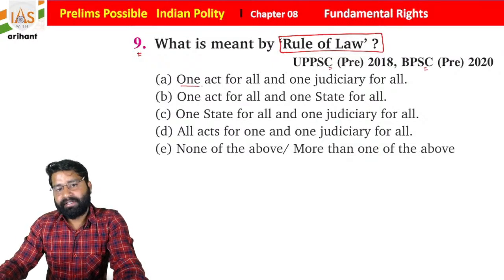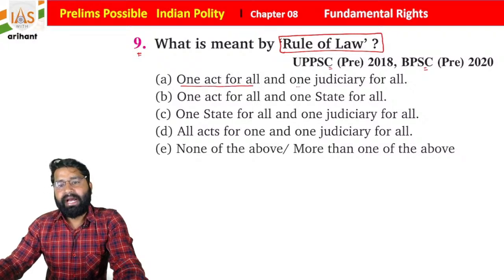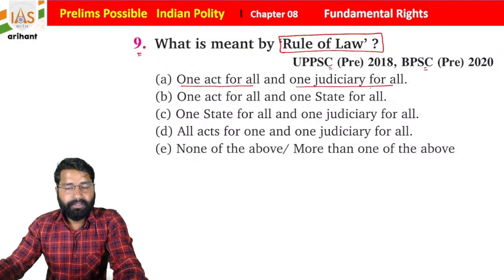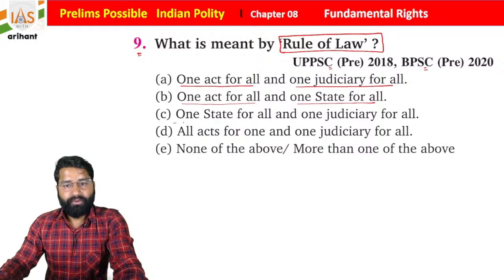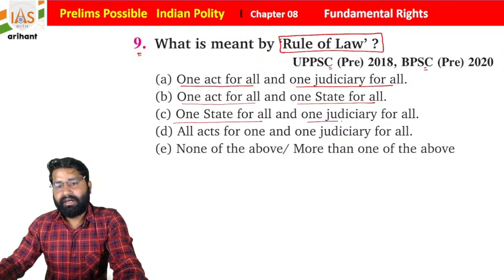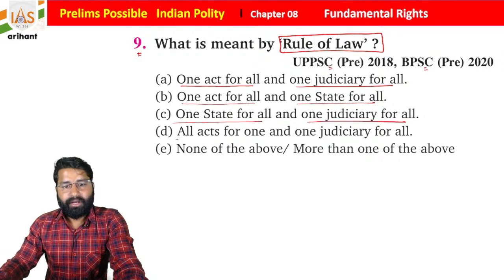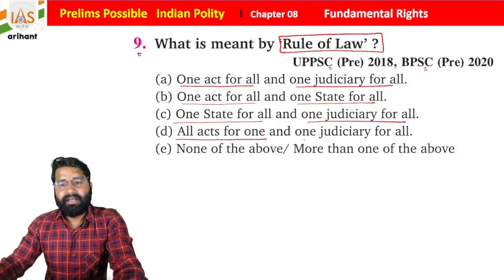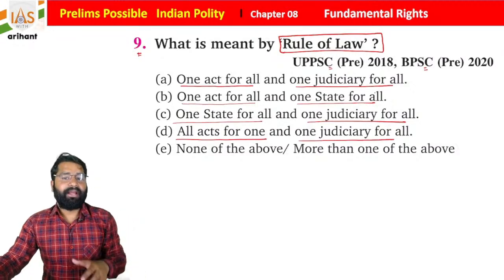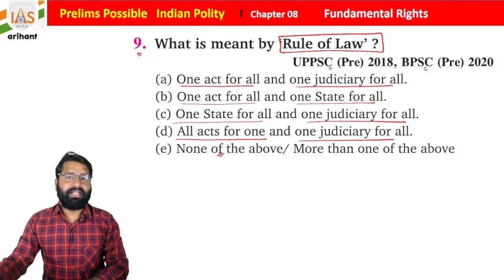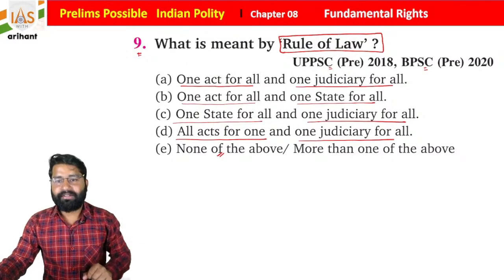Statement A says one act for all and one judiciary for all. B says one act for all, one state for all and one judiciary for all. C says all acts for one and one judiciary for all. D says none of the above or more than one of the above. So you have to choose very, very carefully.